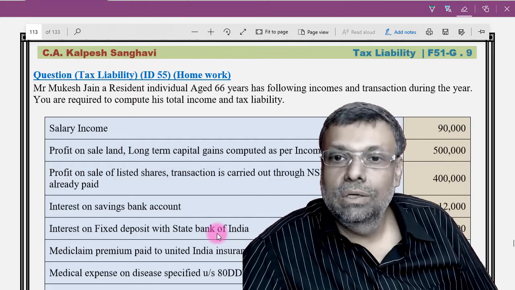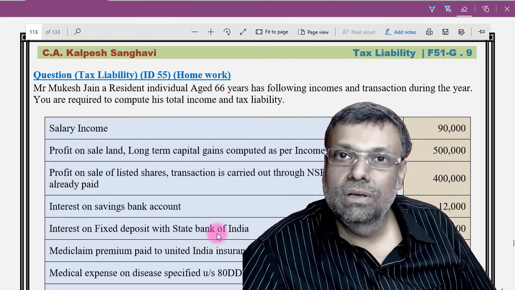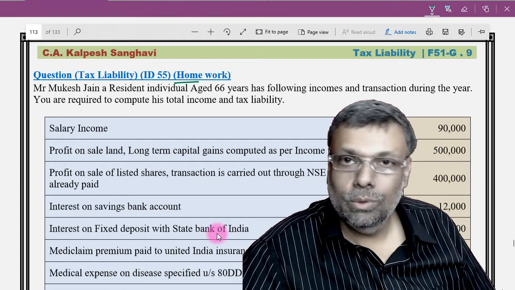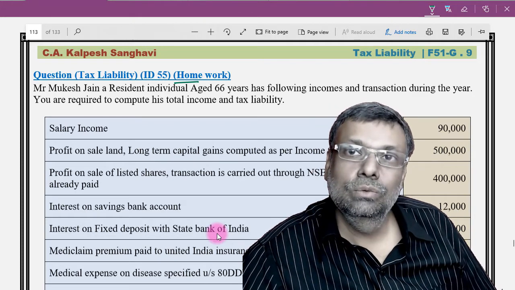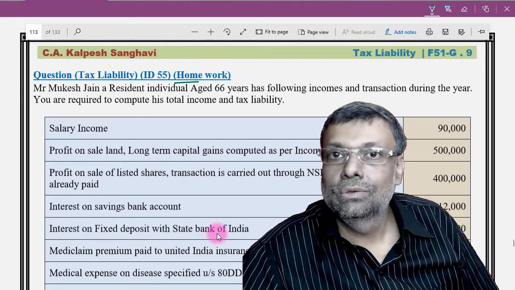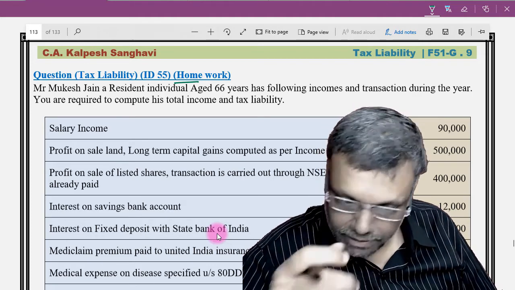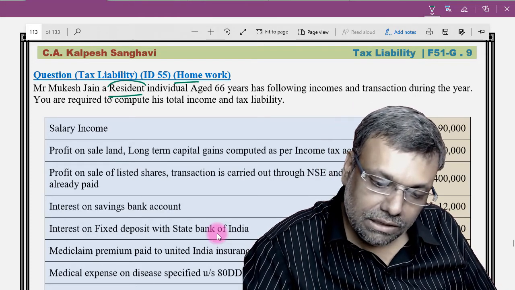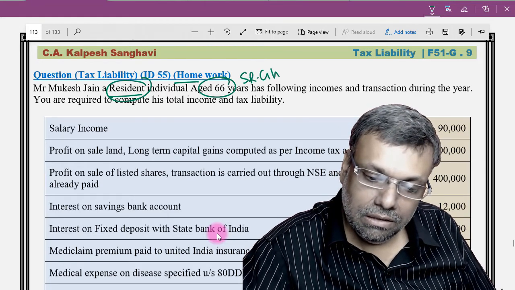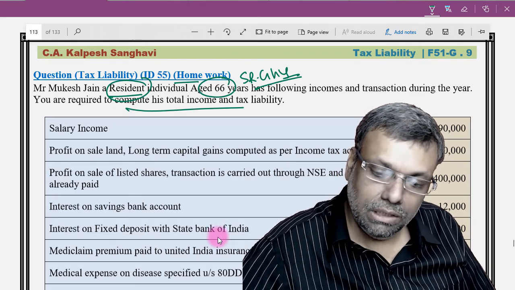Now friends, come to this particular question. This question is in the homework category, but I will do it in the classwork in a very quick way. And let me tell you friends, all these questions are basically to show you the difference between assessee being resident and non-resident, so that you know where the key differences are when it comes to tax liability calculations. So Mukesh Jain, a resident individual, 66 years, that means senior citizen. Senior citizen will be eligible for higher basic exemption limit. You are required to compute total income and the tax liability.